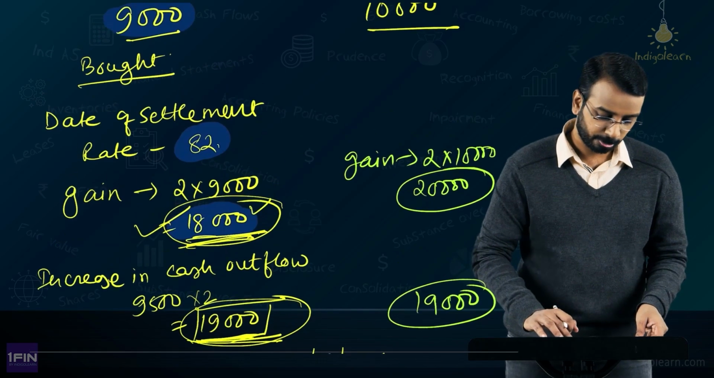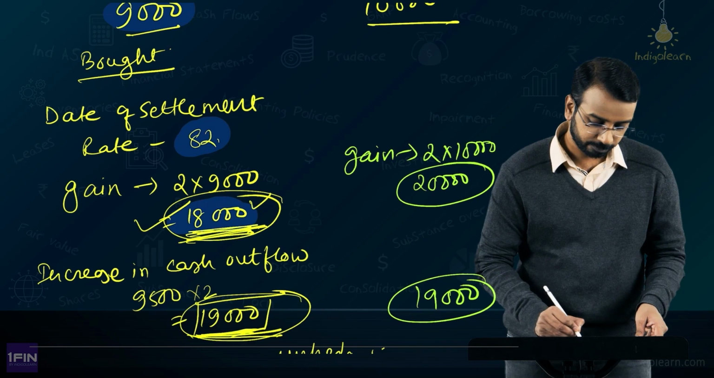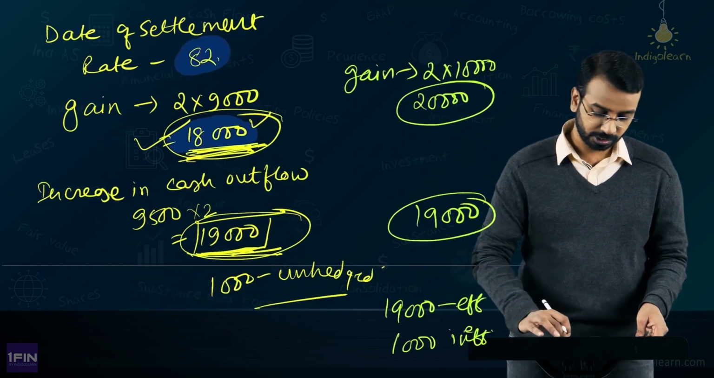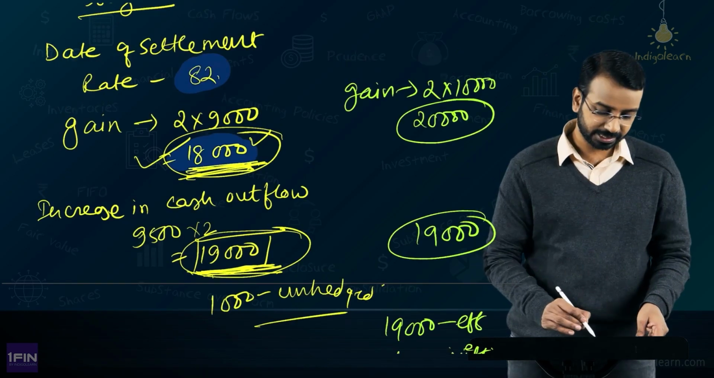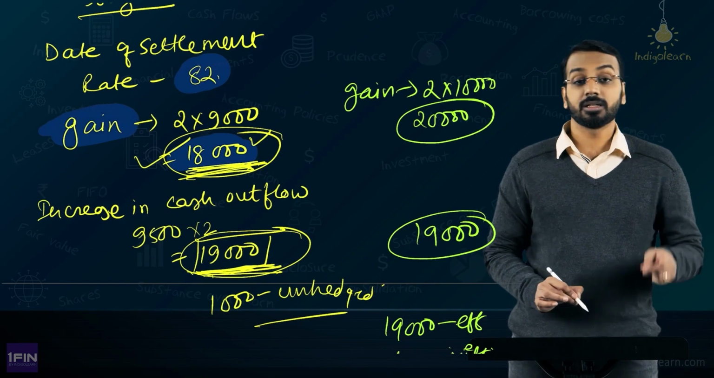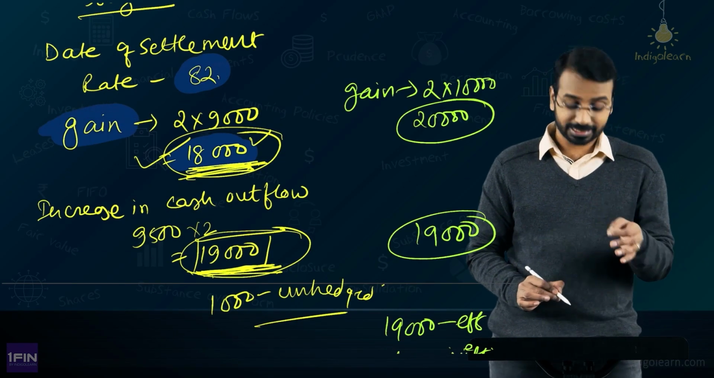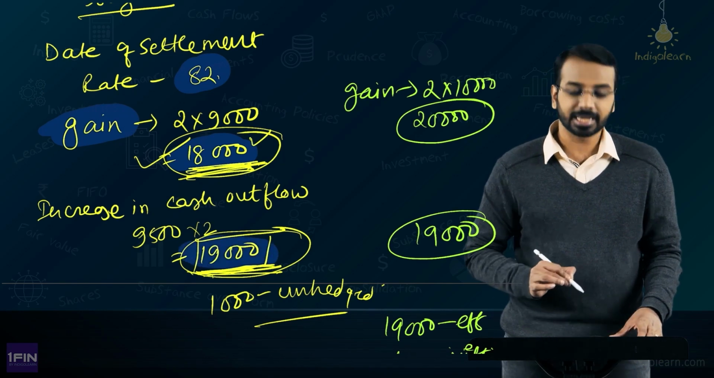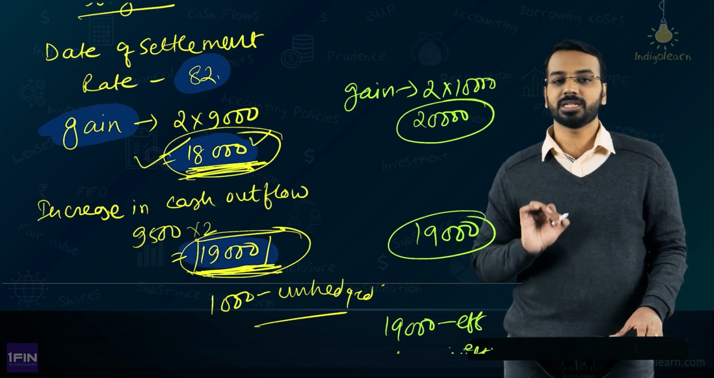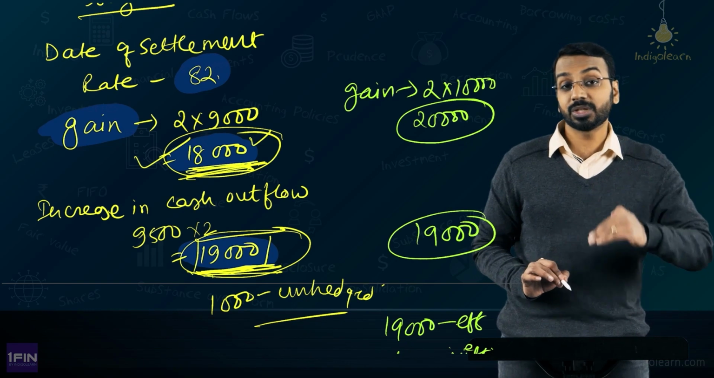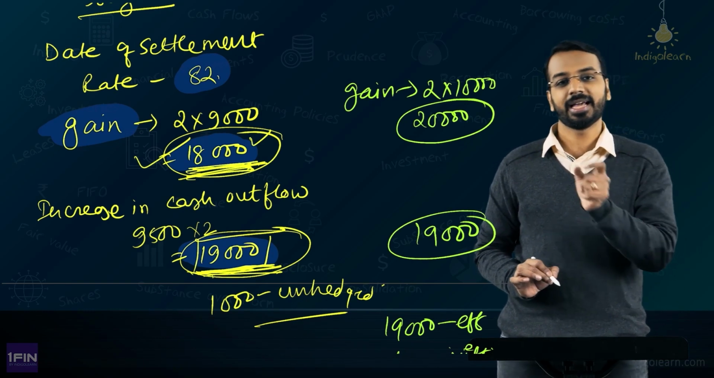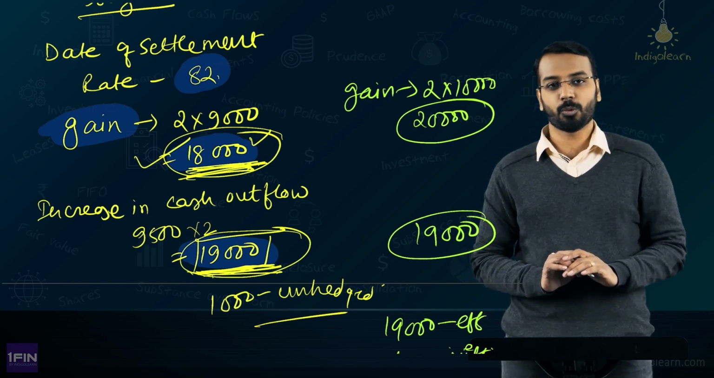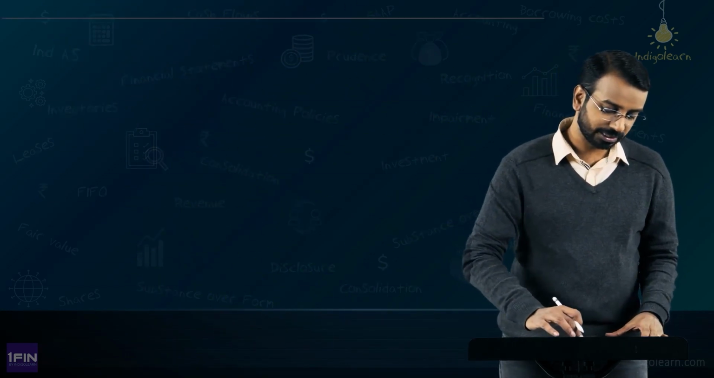So, in this case, the gain on the hedging instrument is 18,000, which is less than the movement in the hedged item, which is 19,000. So, the entire 18,000 is effective. But if it is more, if the change in the hedging instrument is more, then there will be an effective portion and there will be an ineffective portion, right. Now, this is a very simple example, as I told you.